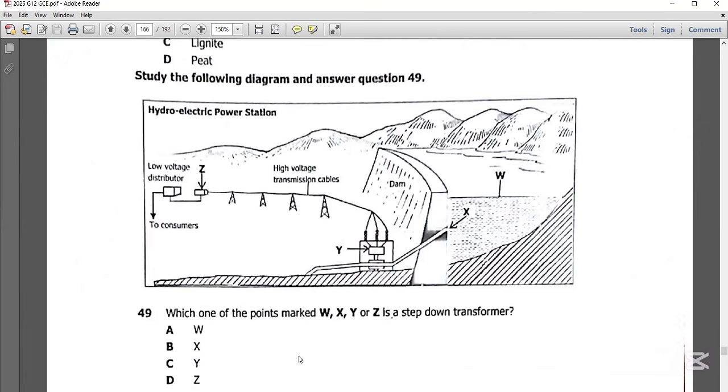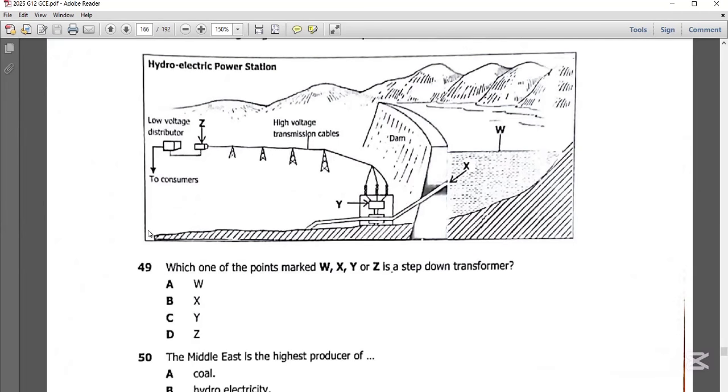Now this is very simple. The step-down transformer is expected to be found at Z here, where the voltage from the transmission cables is reduced in order to suit the distribution of low voltage to consumers, domestic use especially.